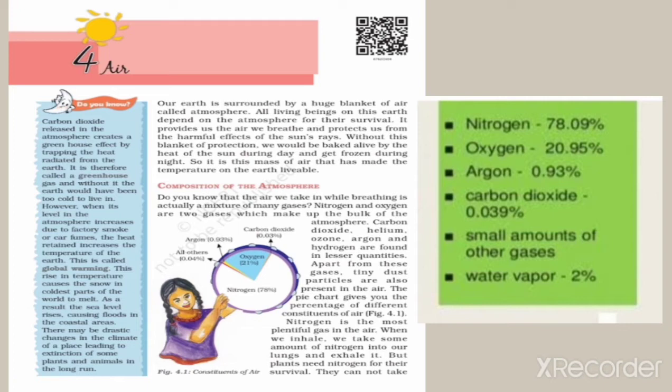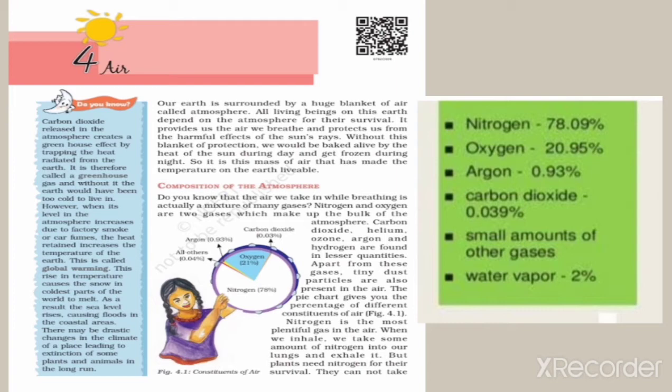In the other gases come hydrogen, helium, and dust particles. But majorly we can say that nitrogen is 78%, oxygen 21%, and carbon dioxide 0.03%.